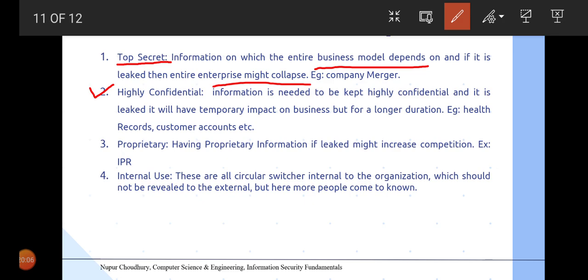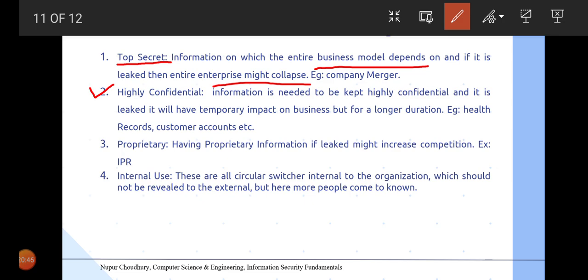For example, the health records, generally the medical records of any patient, are not made public or shared and are considered confidential information. Banking customers, or the people who use online banking, those customer account related information are also highly confidential, because if someone gets to know, there is a chance that it might be attacked. However, the entire banking system will not go down because of the leakage of such kind of information.